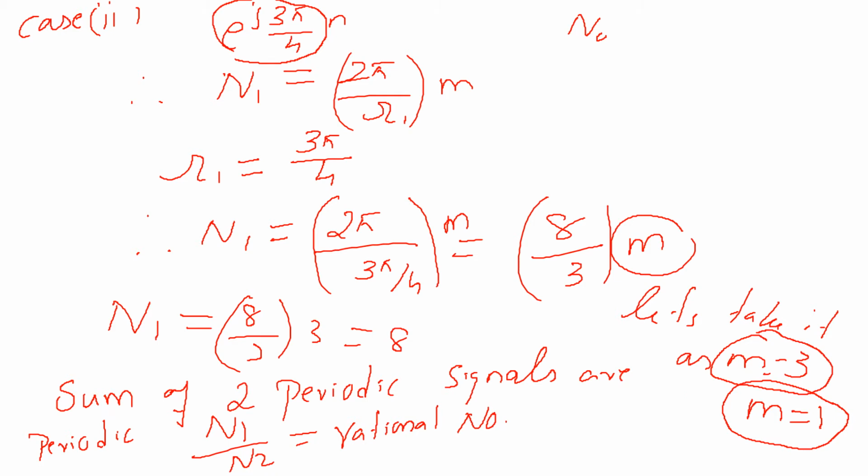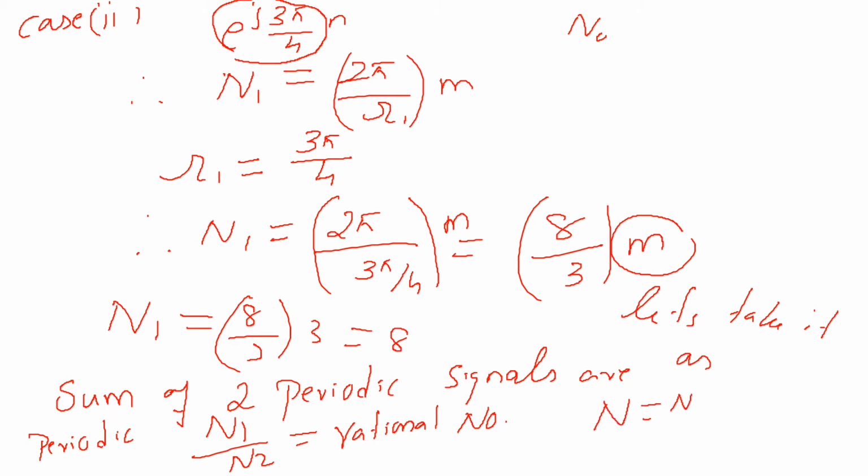So in this particular case, let us check whether it is a rational number. Let's check: n1 by n2 is nothing but 3 by 8. This is a rational number, so hence the given signal is a periodic signal.